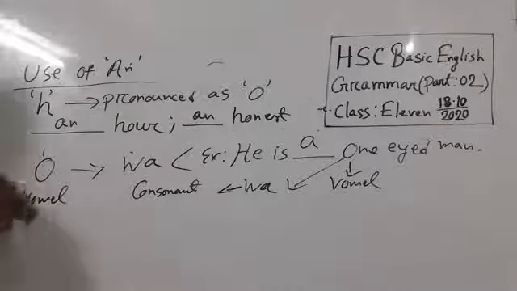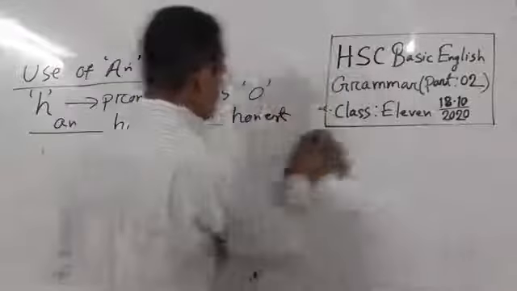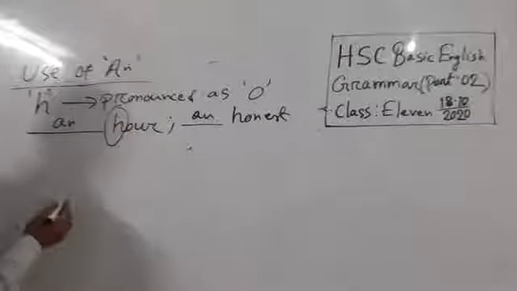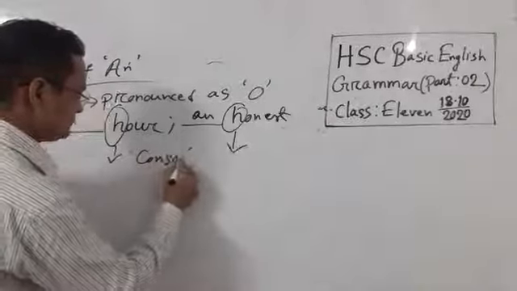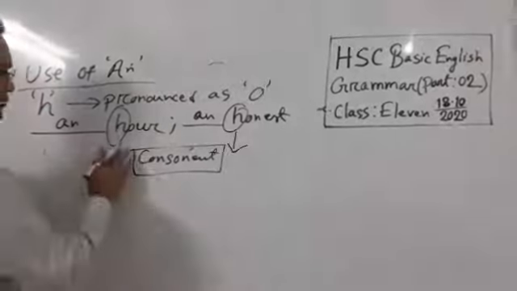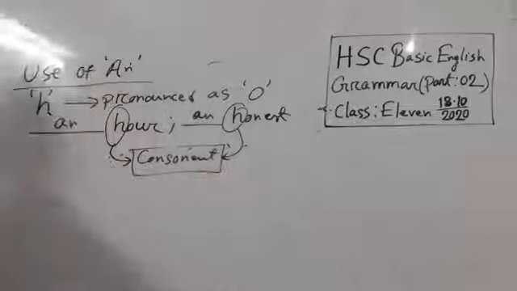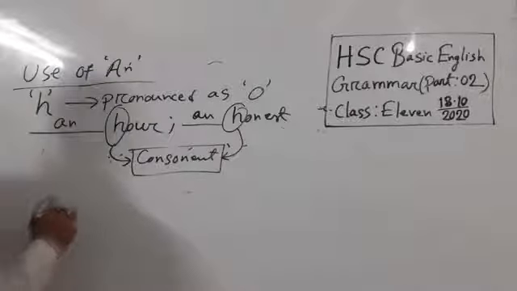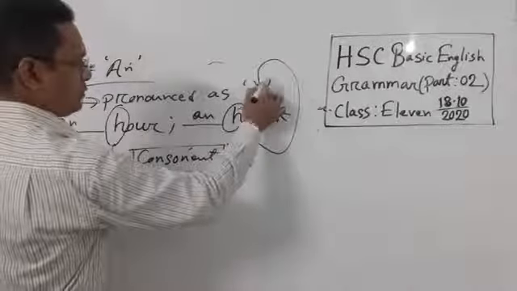Look at the pronunciation here. The words hour and honest. This H is a consonant. This H is also a consonant. These two are consonants, but they are sounding as O. That means a vowel sound.